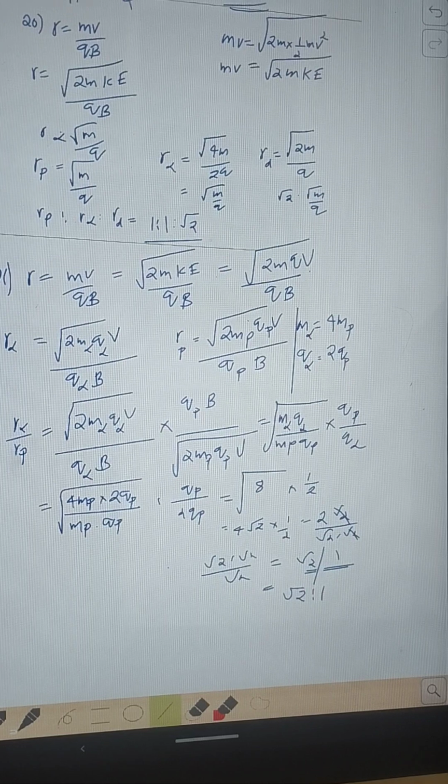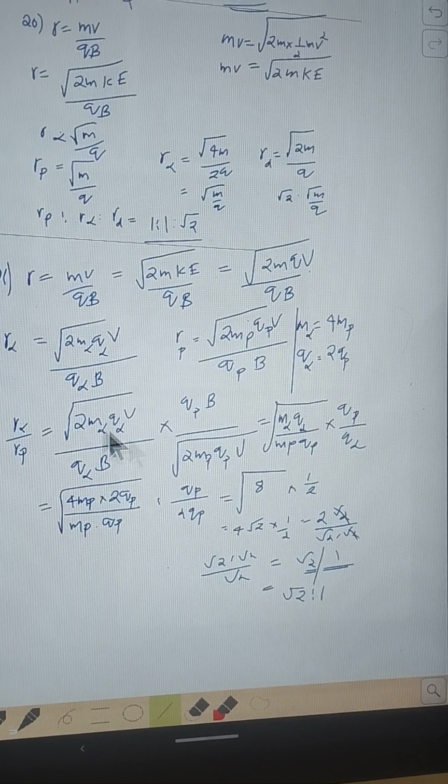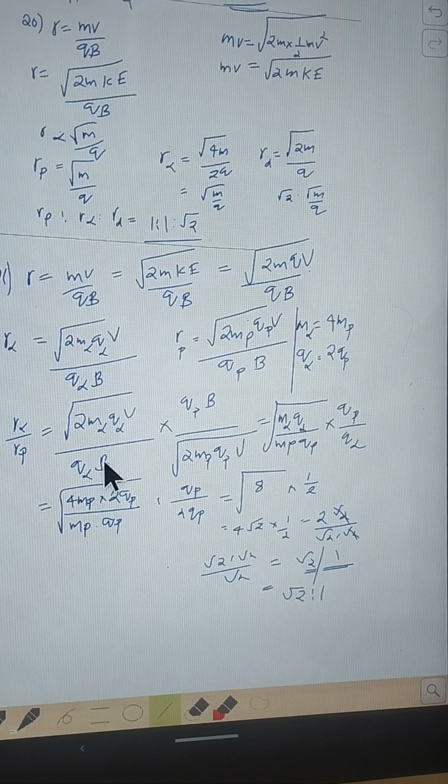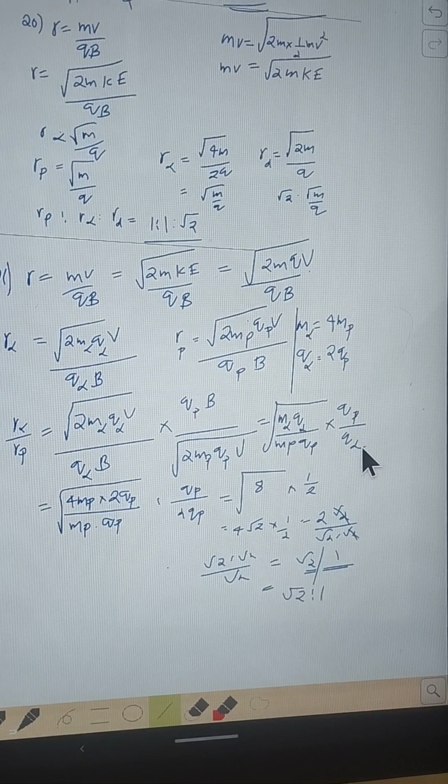So within the square root, these terms can be combined. So this 2 will be cancelling, V will be cancelling, so we will be having in the numerator within the root, mass of alpha and charge of alpha. The denominator is mass of proton into charge of proton. Now here we have charge of proton into magnetic field divided by charge of alpha into magnetic field. Magnetic field will be cancelled, so that will be charge of proton divided by charge of alpha outside the square root.